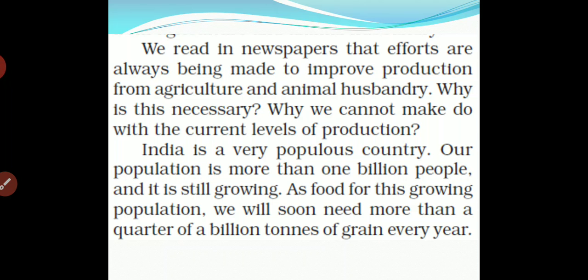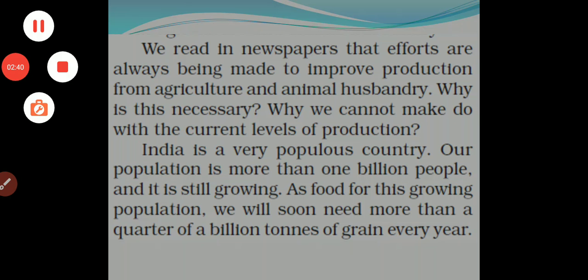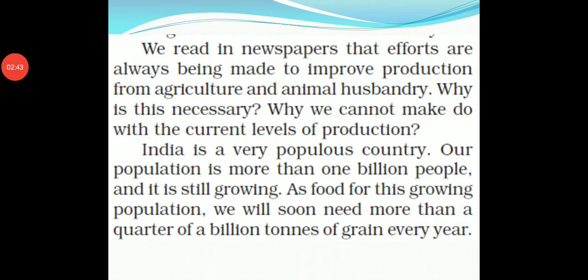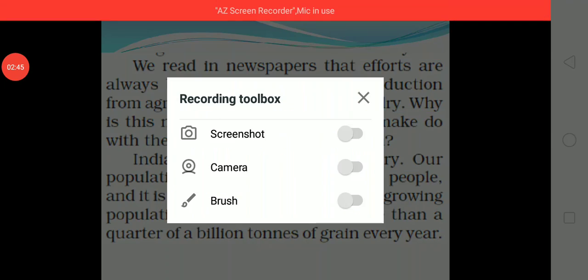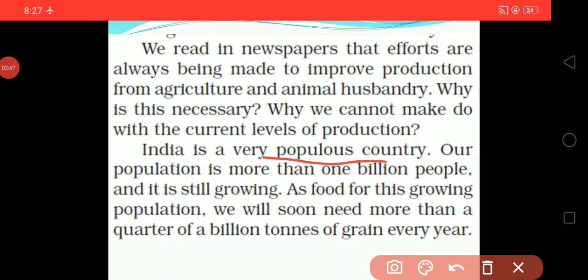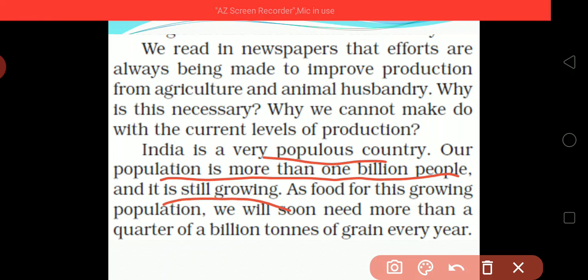India is a very populous country. We know very well that in India there is a lot of population, so we say India is a populous country. Our population is more than 1 billion people, and it is still growing. It is continuously growing.